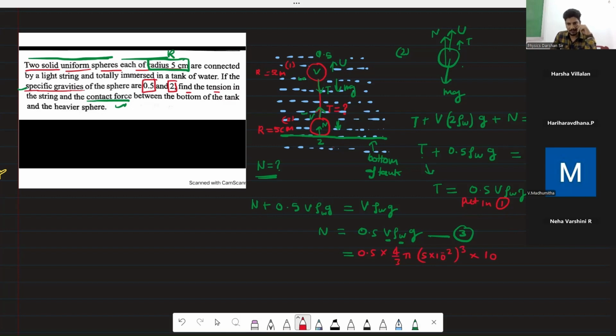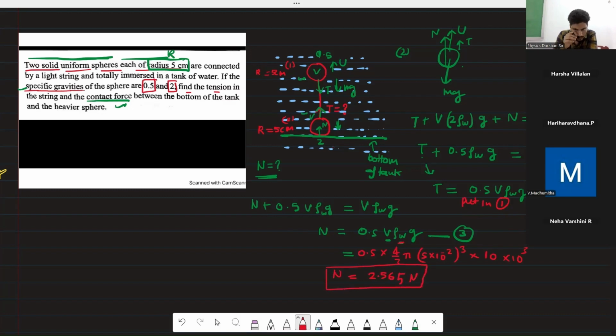The density of water is 10 to the power 3. After solving this, you will get 2.565 Newton.